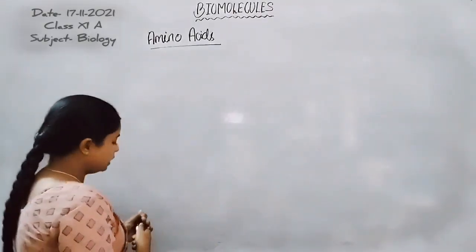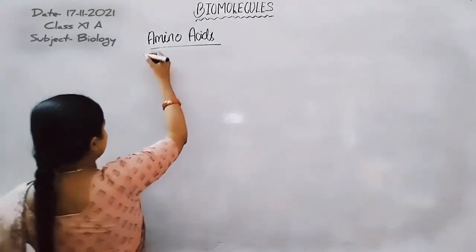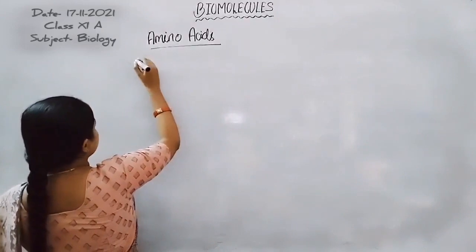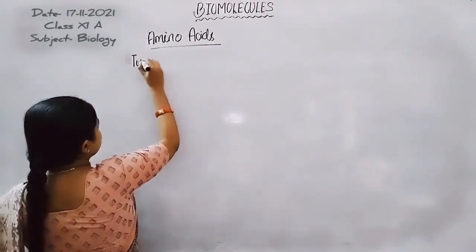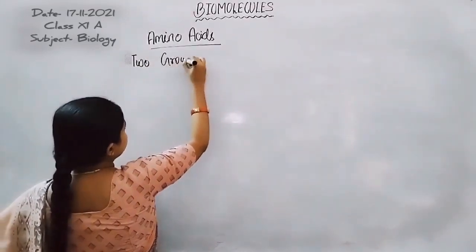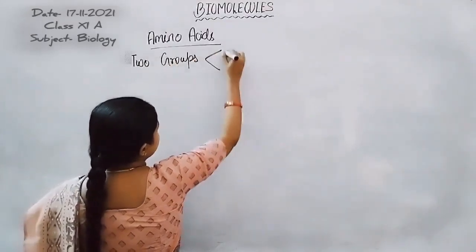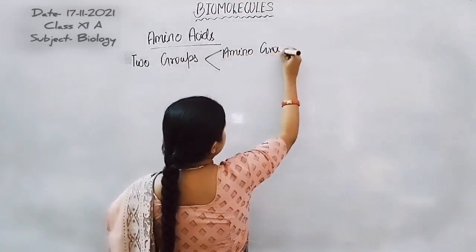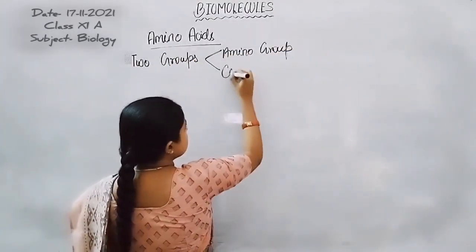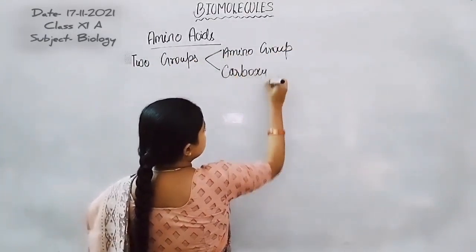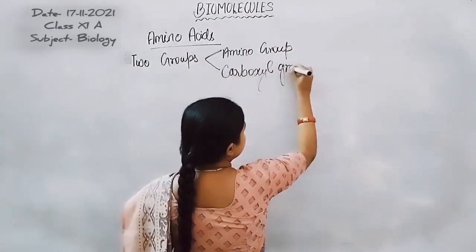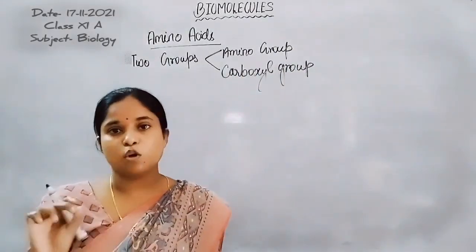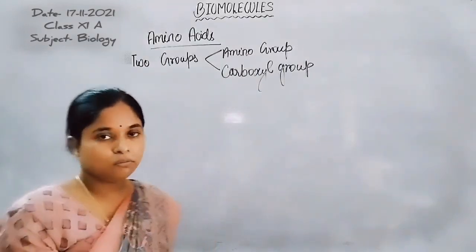Now, the amino acid has two groups. First is the amino group and second is the carboxyl group.